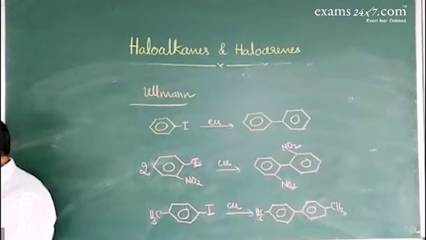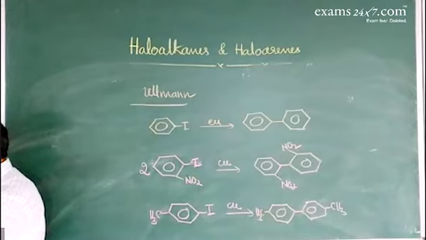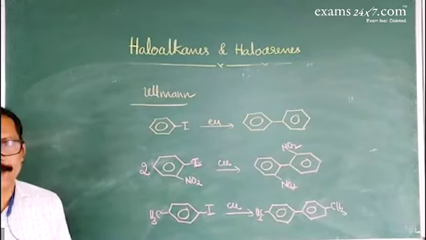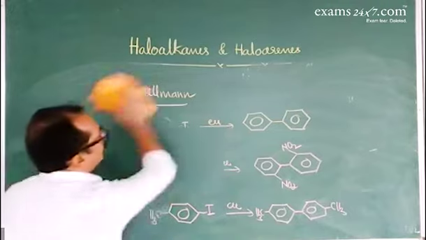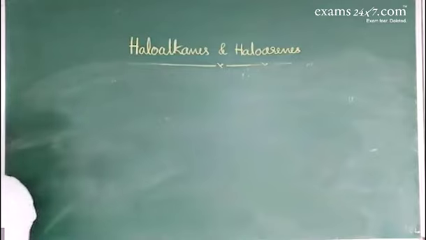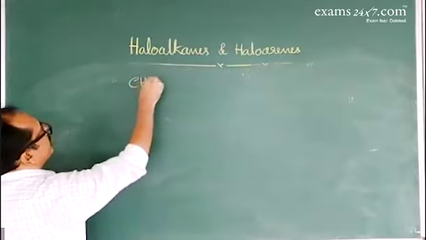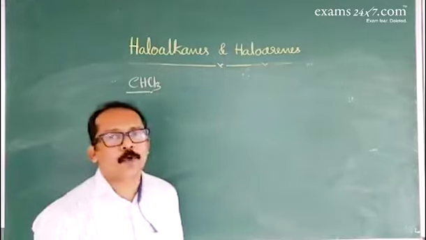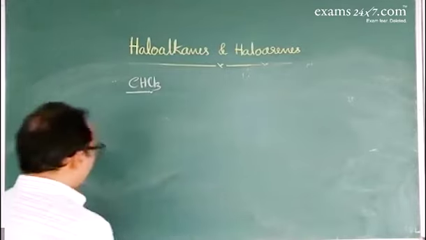So this is about the chemical properties of aromatic compound, that is chlorobenzene. Next we'll go for the polyhalogen compounds. In the polyhalogen compounds, the first compound is chloroform, CHCl3. IUPAC name of chloroform, trichloromethane. It's about the methods of preparation.